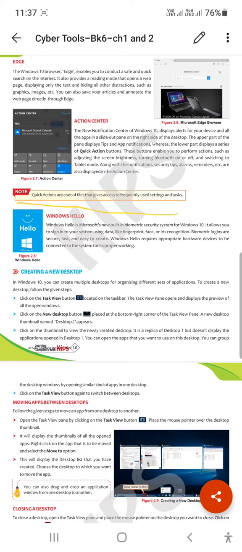What is Windows Hello? The most important feature in Microsoft Windows 10 is Windows Hello. It is a biometric security system in Windows 10 that allows you to sign in to your system by using biometric data: fingerprint, face lock, and iris recognition. Is it okay? This feature makes Windows 10 interesting, right?